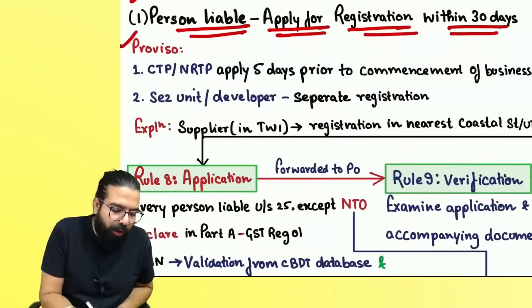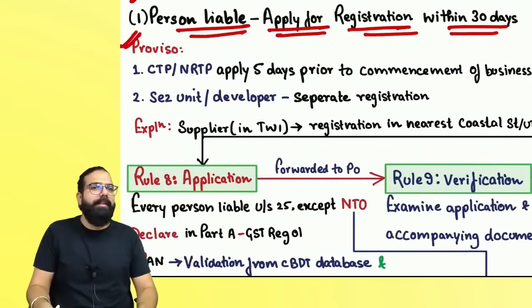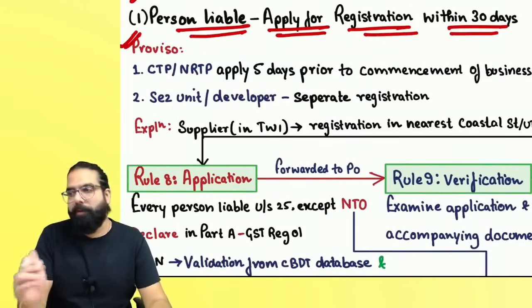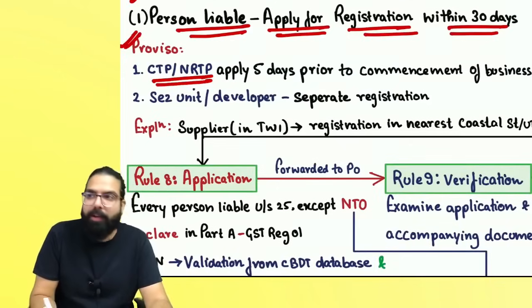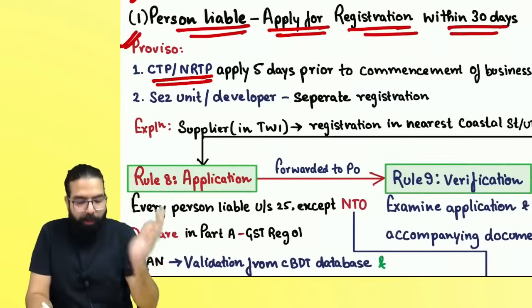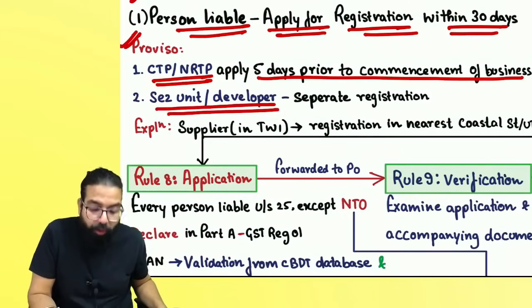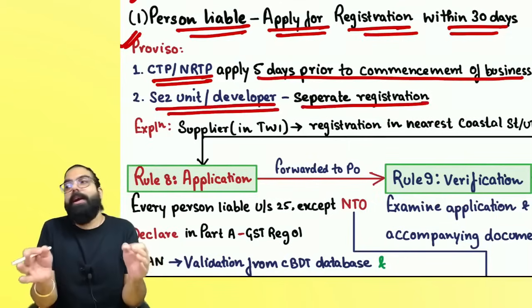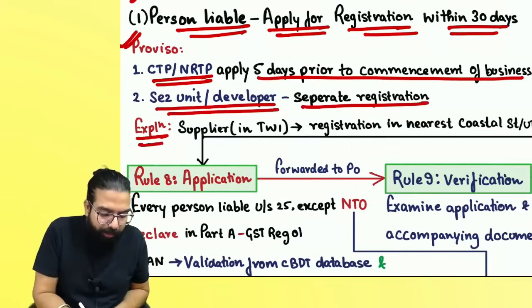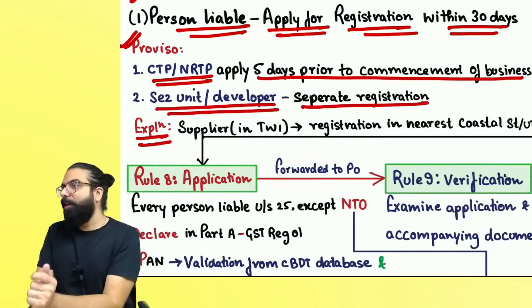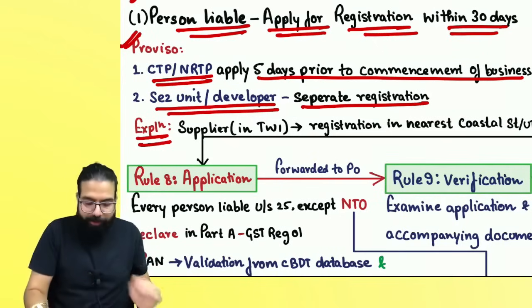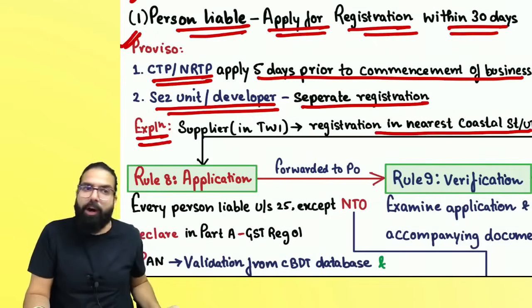Then it talks about a proviso. Proviso says if you are a casual taxable person or a non-resident taxable person, you should always apply 5 days prior to the commencement of your business. Sir, SEZ unit or SEZ developer should always apply for a separate registration. And sir, one explanation says if you are a supplier in the territorial waters of India, please take registration in the nearest coastal state or union territory.